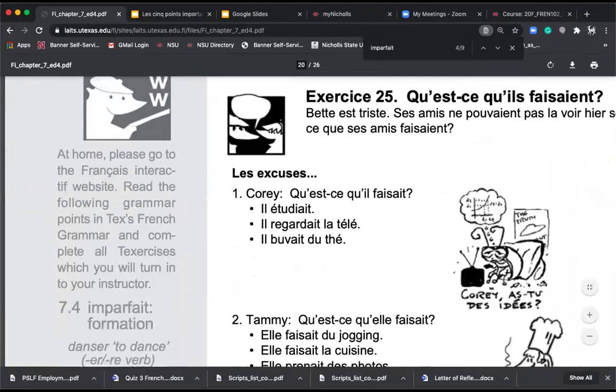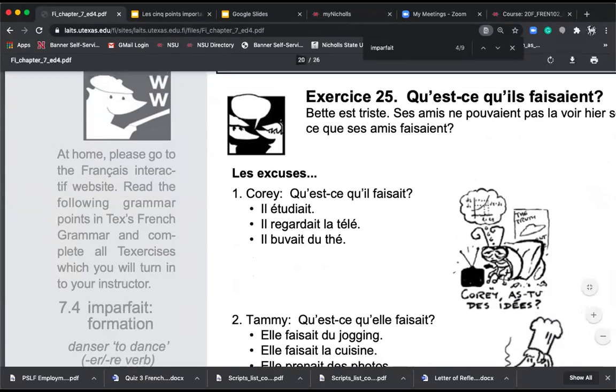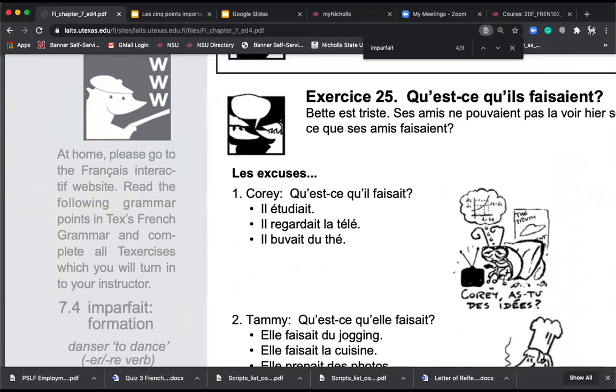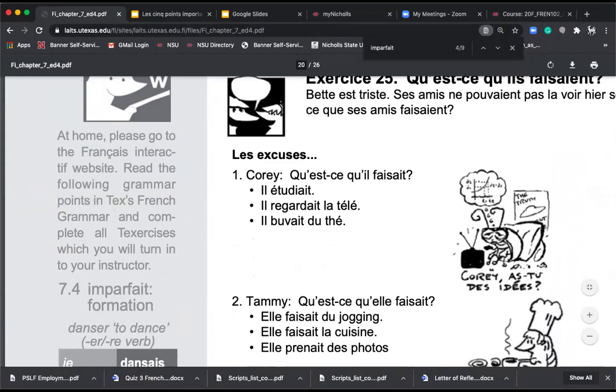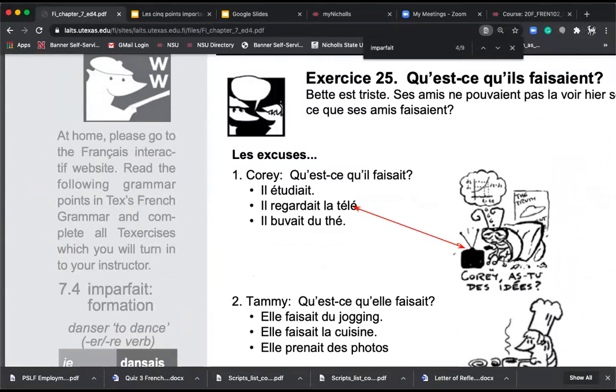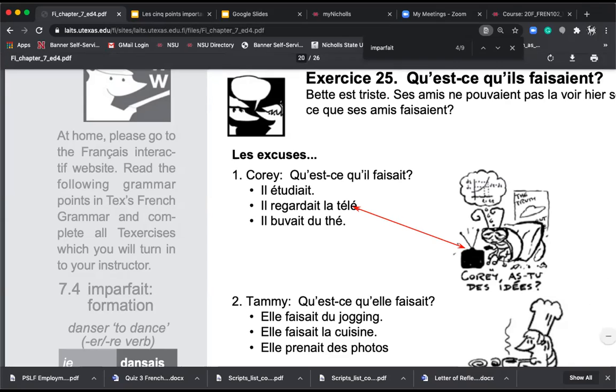Qu'est-ce qu'il faisait? Corey, qu'est-ce qu'il faisait? Il étudiait, il regardait la télévision, il buvait du thé. What was he doing? So remember, this is imparfait, past tense, imperfect tense. Was he studying? Was he watching TV? Was he drinking tea? Donc, Corey, je pense qu'on pourrait dire, Corey, il regardait la télé.